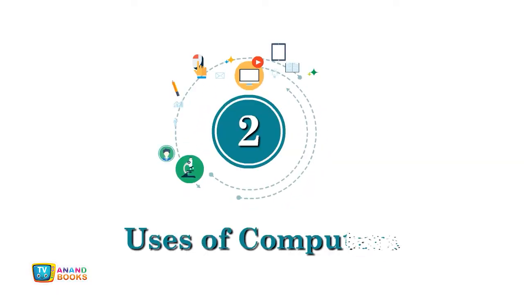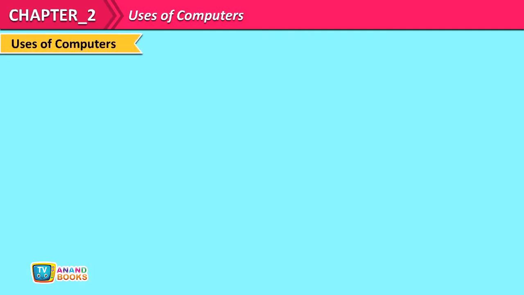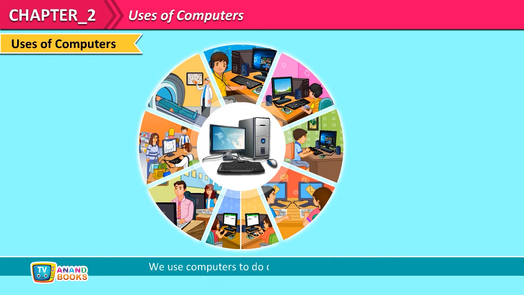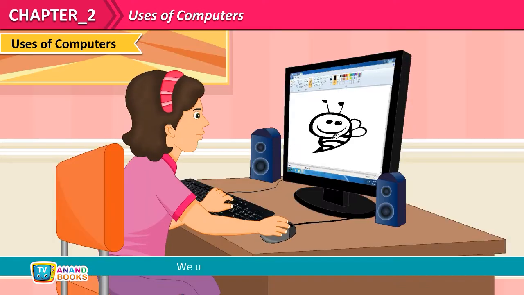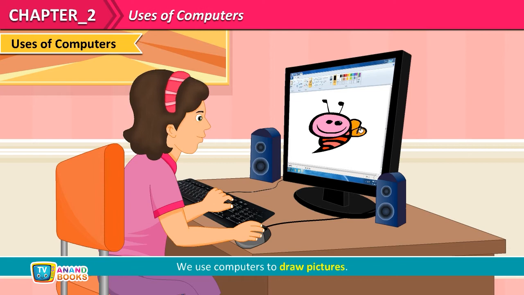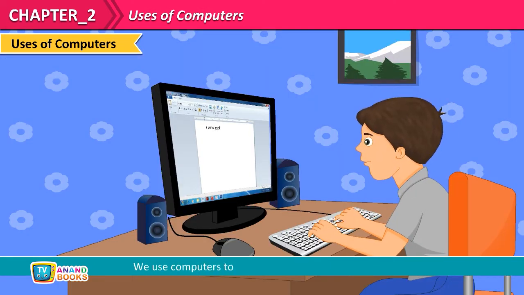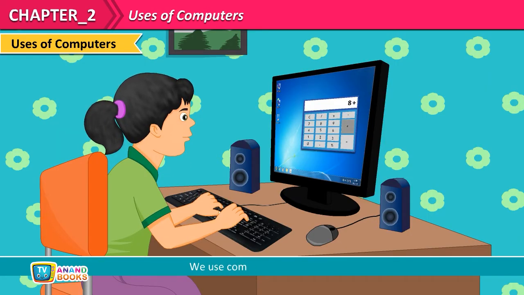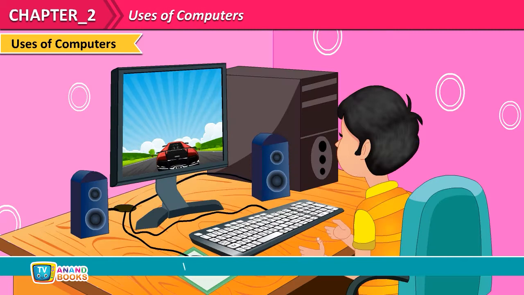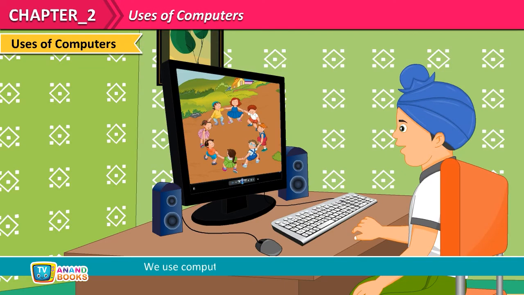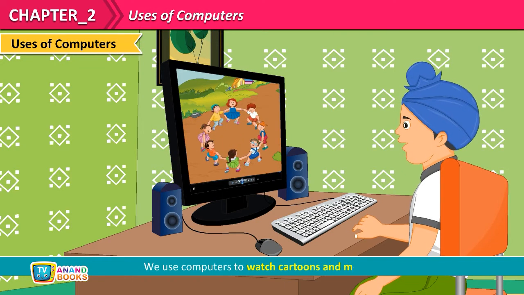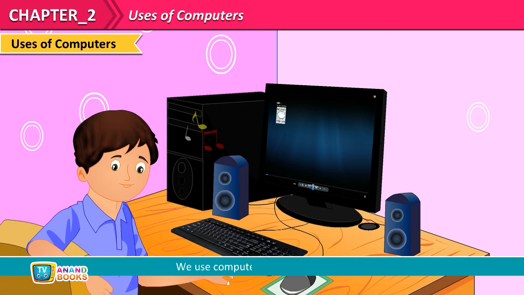Chapter 2. Uses of computers. We use computers to do different kinds of work. We use computers to draw pictures. We use computers to write poems, stories, and letters. We use computers to do sums. We use computers to play games. We use computers to watch cartoons and movies. We use computers to listen to music.